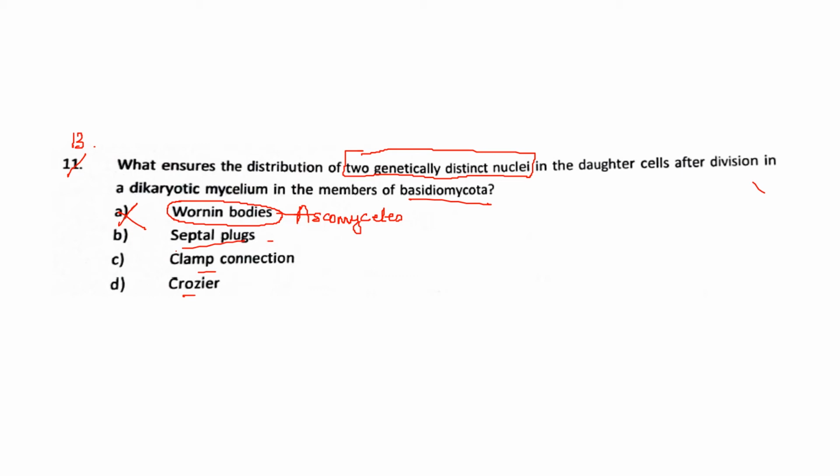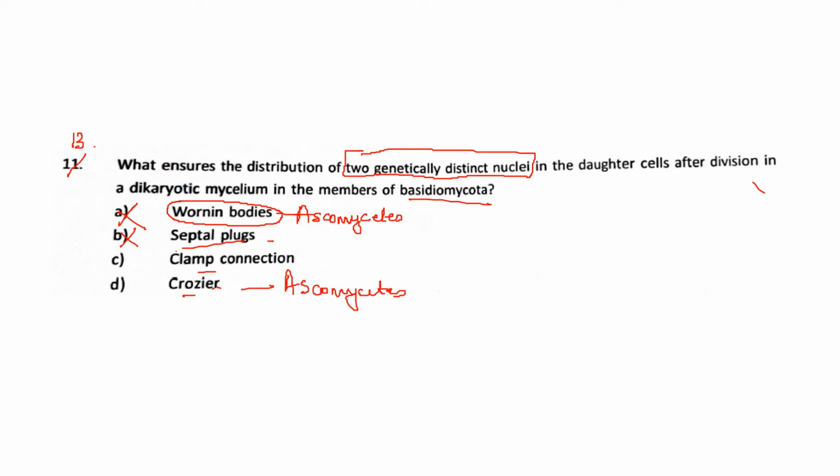Septal plug is also similar, but this is also present in Basidiomycota. This is the dolipore septum type, which separates two cells. Okay, this won't be the answer. Next is C. clamp connection and D. crozier. Crozier is a part which belongs to the Ascomycetes group, present below the ascocarp, and it's a hook-like structure.